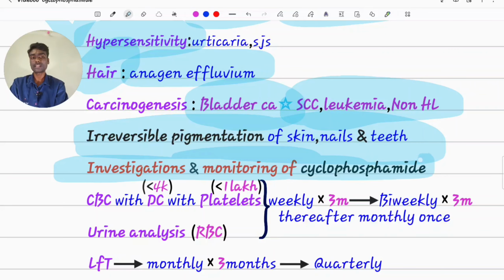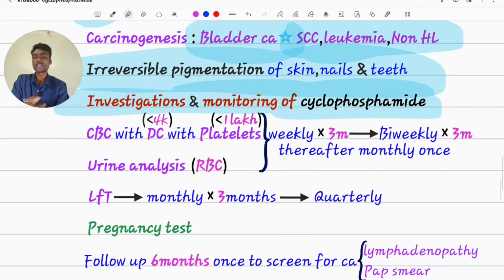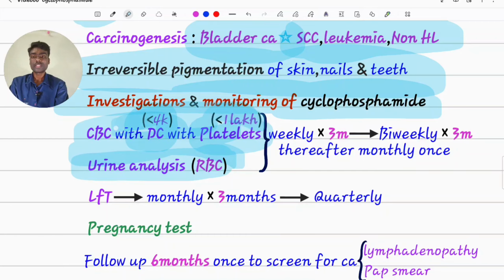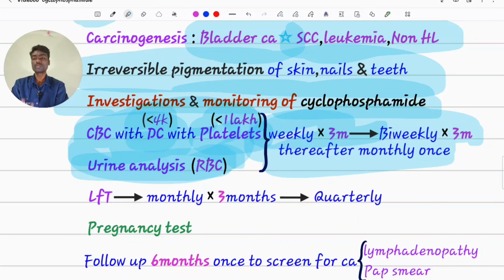Coming to investigations and monitoring of cyclophosphamide, we have to do CBC with differential count to check for WBC. If it is less than 4K, we should stop the drug. With platelet count, if the platelets are less than 1 lakh, stop the drug. Urine analysis to check for RBCs. If we find any RBCs in the urine, that is hematuria, we have to suspect hemorrhagic cystitis. So it is very important to do all these tests weekly once for first 3 months, then bi-weekly for another 3 months. Thereafter we can do monthly once.